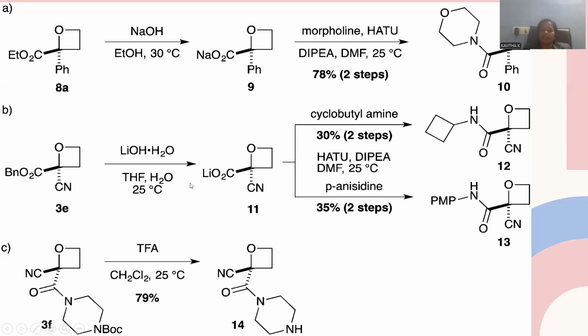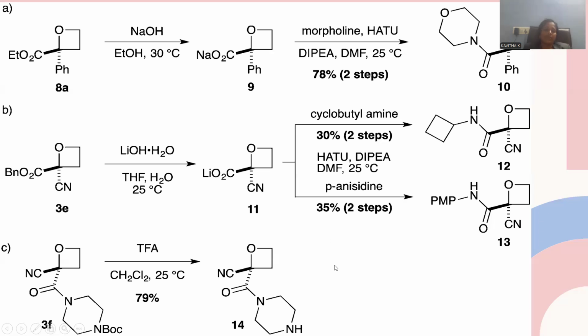Let me treat this lithium carboxylate salt with para-anisidine. Wherever the aniline NH2 moiety is there, that will go for amide formation, and whatever is left, the para-methoxy moiety, is left as a side chain again.